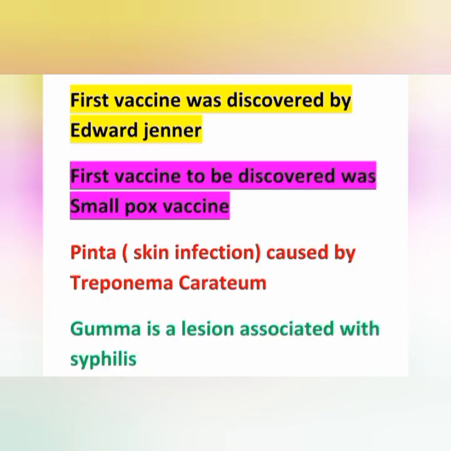And next important point, first vaccine was discovered by Edward Jenner. And the first vaccine to be discovered was smallpox vaccine. Edward Jenner discovered the smallpox vaccine.